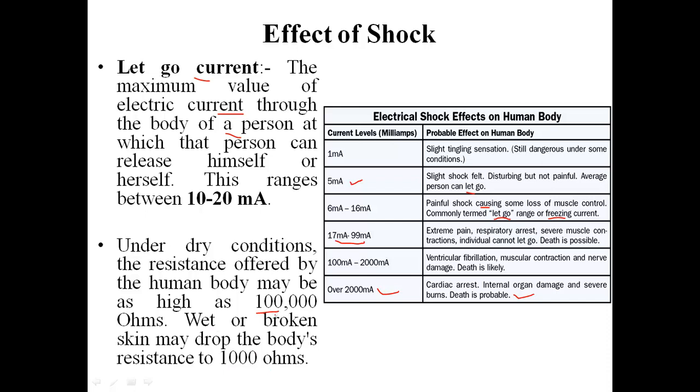So if we have wet or broken skin or any wound on the skin, the resistance is very low for the human body. So students, we have seen that electric shock has very severe effects on the human body, and we have also seen what is let go current, and what is the average resistance of the human body under various conditions.